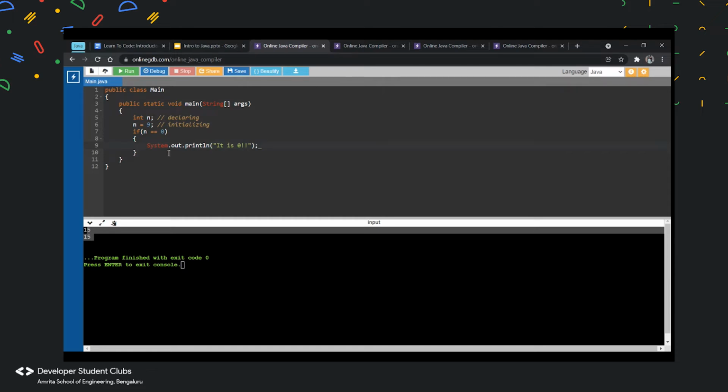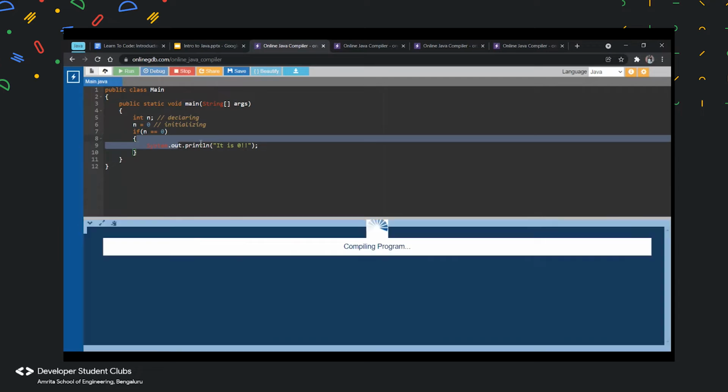So what do you think the answer would be for this? Can anyone unmute? It won't print anything. Why won't it print anything? Like n is not equal to 0, right? Yes, exactly. The value is 9. So the basic condition, what did I say? Only if this condition satisfies, then only it would enter if. If it doesn't satisfy, it wouldn't even enter if.